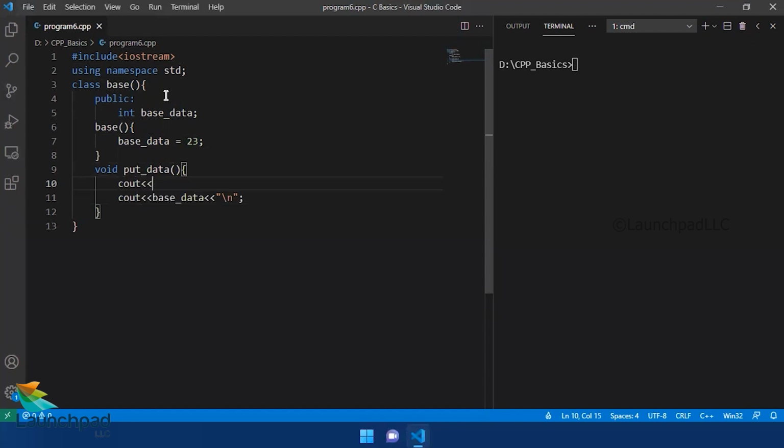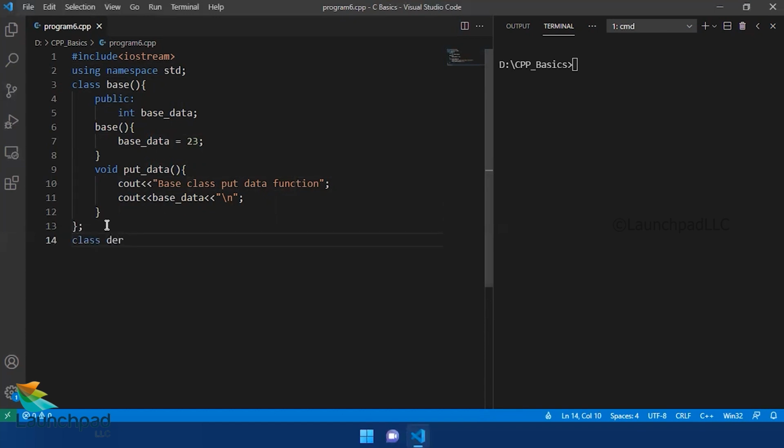I also mention a message saying base class put data function. And I end with a semicolon here because any class declaration in C++ should end with a semicolon.